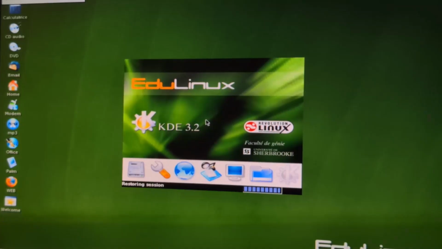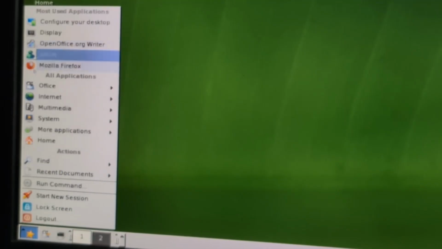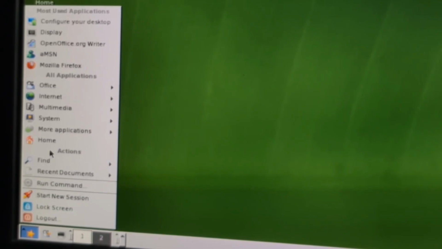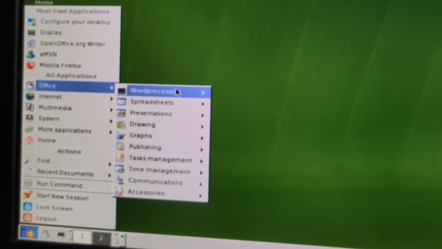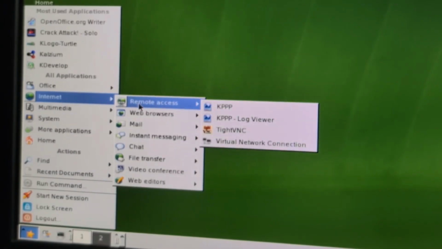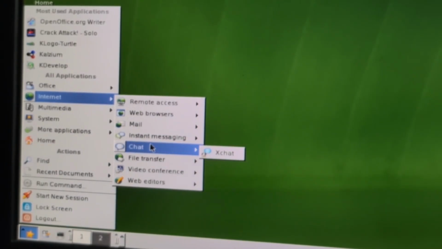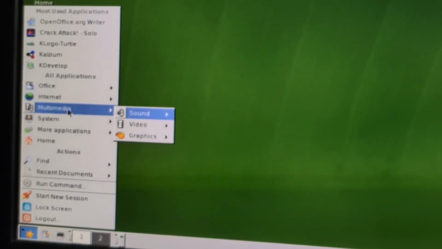Battery power is running out. 0 minutes left. Oh no, I gotta be quick. So as you can see, the UI has a very similar look and feel to what you'd find on Windows 2000 or Windows XP. Here we have a start menu, very similar to a Windows 9X style. Here we have a bunch of Office software, and we have some internet stuff, none of which will work because the network card is not supported because it's too modern.